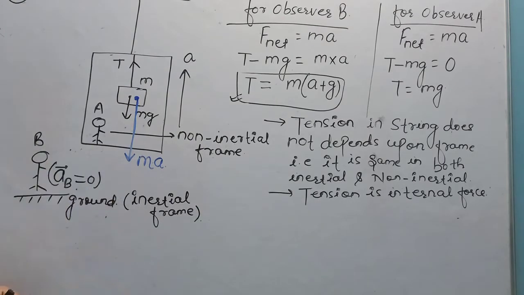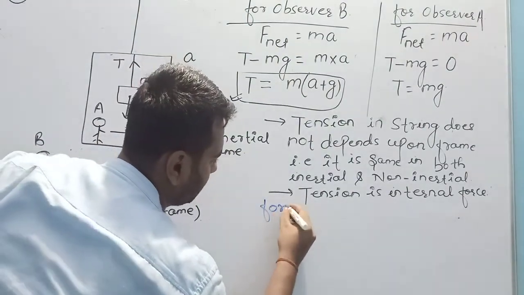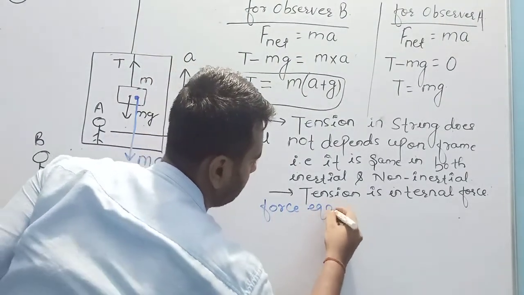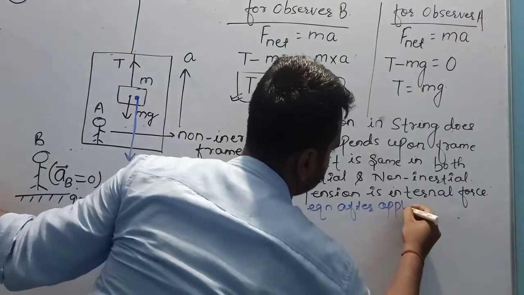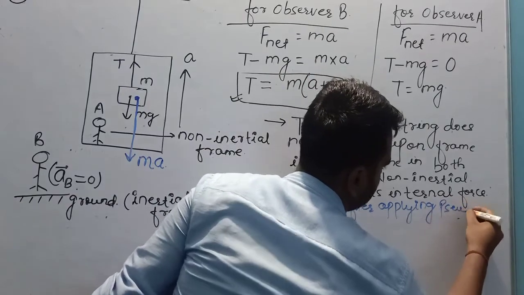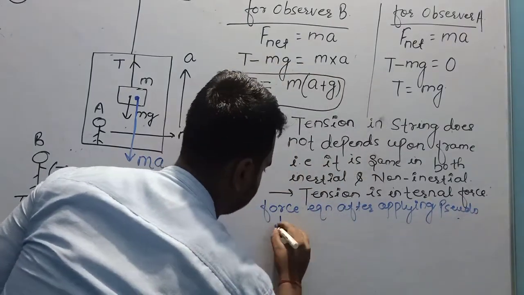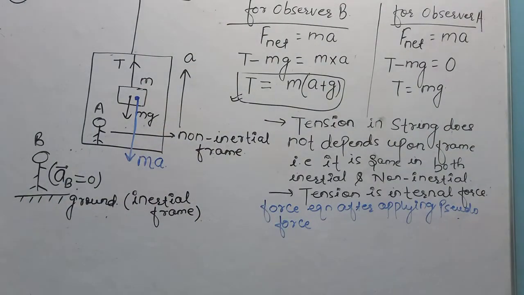So now let me write the force equation after applying the pseudo force. Let me check whether it is clear on the phone screen or not. Okay.